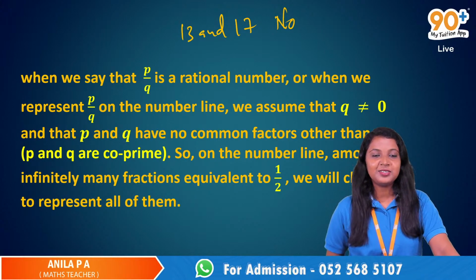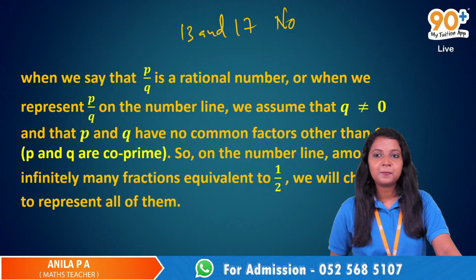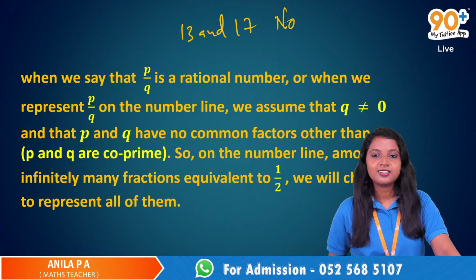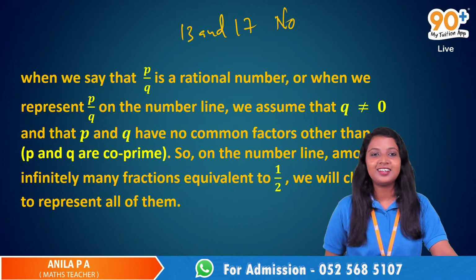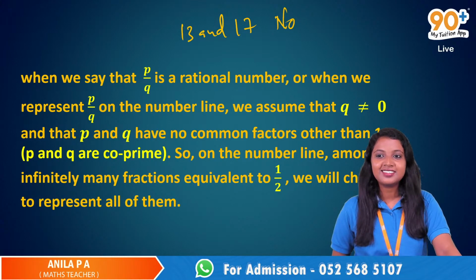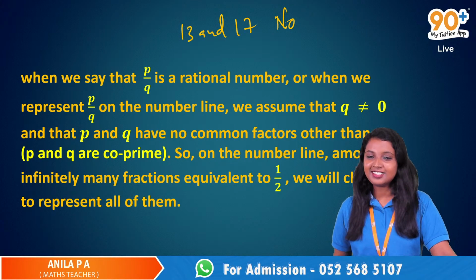Oh, okay. So just now we discussed co-prime numbers, no? What are co-prime numbers? 13 and 17, they are not. Look here. What are co-prime numbers? Please don't look into your notebook. Just look at me.